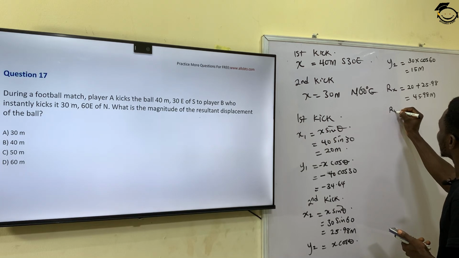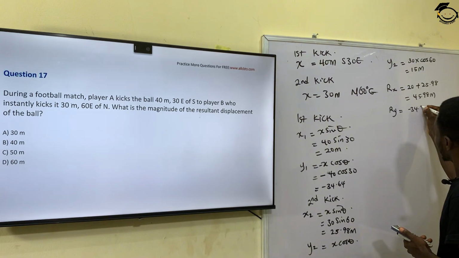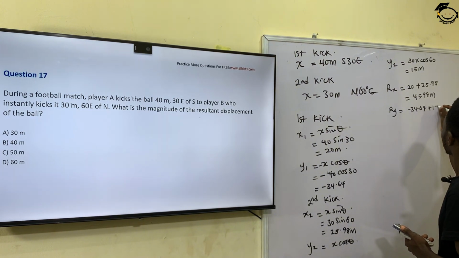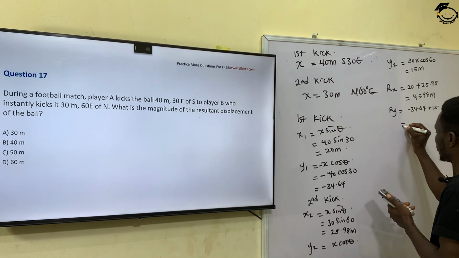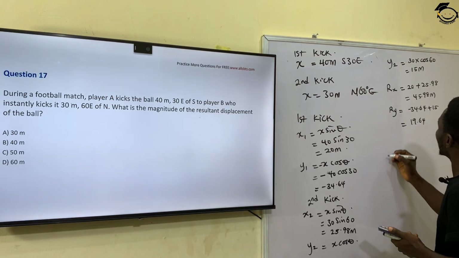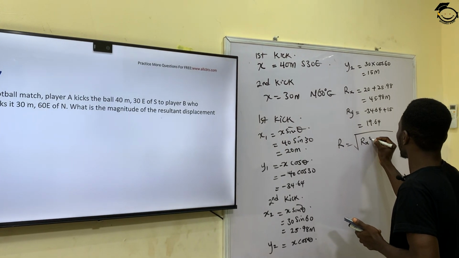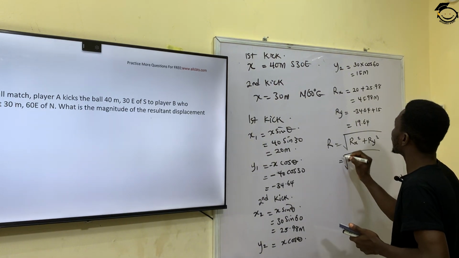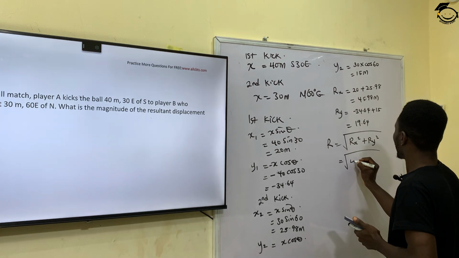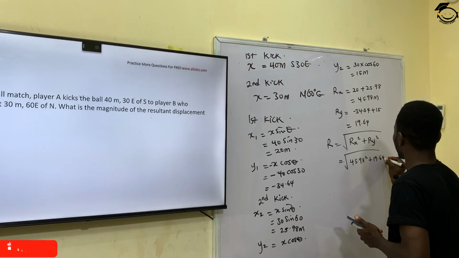And then my y will also be resolved, so I will have minus 34.64 plus 15. So that will give me 19.64. So my total resultant will give me the square root of rho x squared plus rho y squared, and that will give me the square root of 45.98 squared plus 19.64 squared.